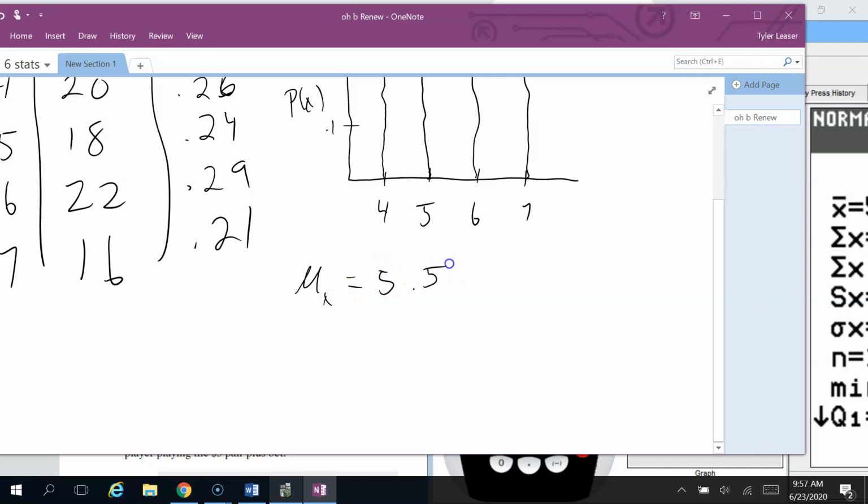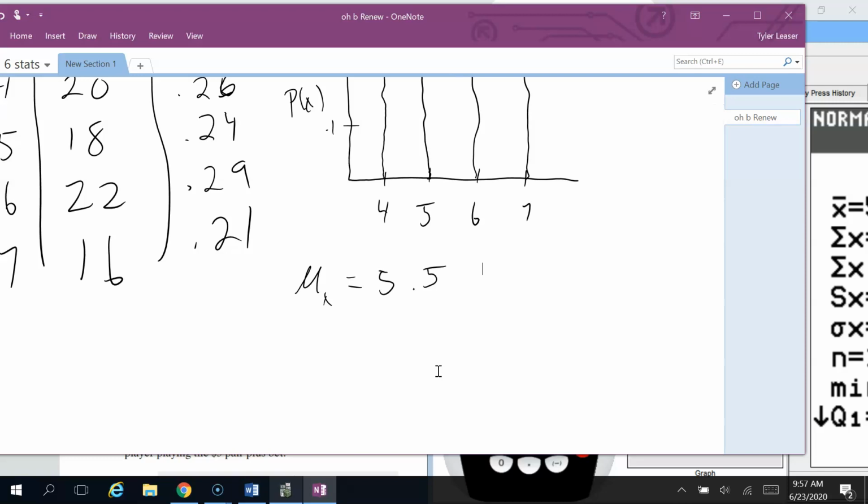I'm going to round that to 5.5, again, because we have whole numbers. And whenever you have whole numbers, you round to 1 decimal point. It's always 1 more decimal point than the data values that you're given. You were asked to interpret this, so let's write a little sentence about what this means. Now, there is another name for this mean. It's called the expected value. 5.5 would be the expected value here for our outcomes.